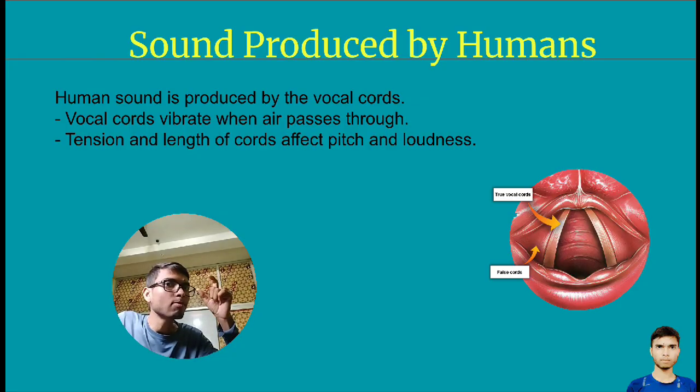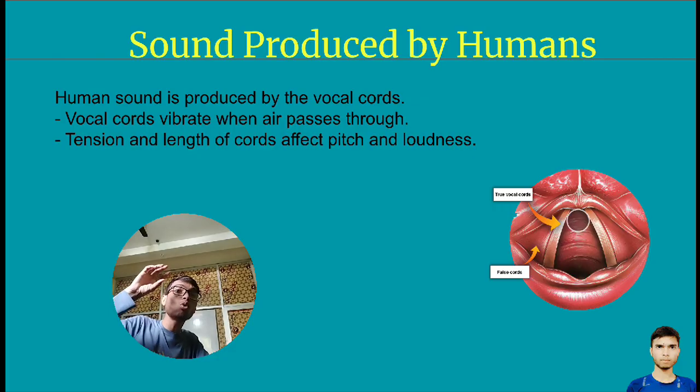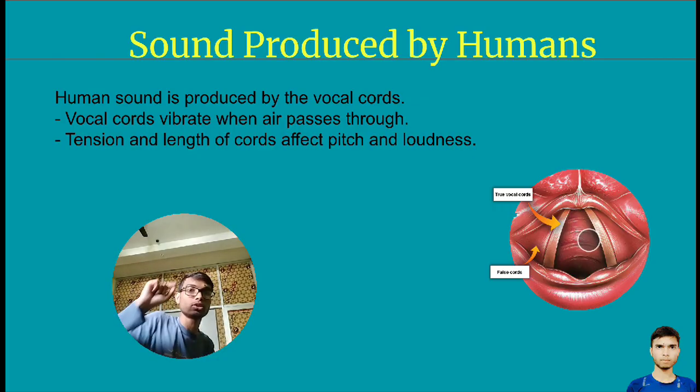So what is the name of that part which is vibrating inside me, so that sound comes? The name of that part is vocal cords. The vocal cord is a part of the human where vibration happens.